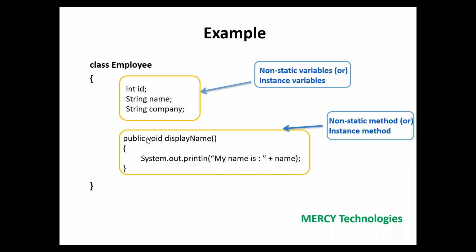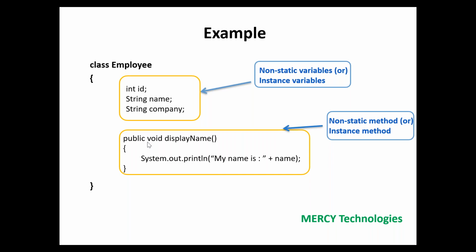Here, display name is without the static keyword, right? We didn't mention any static keyword here. This is called an instance method. We will see what exactly the difference is in a future session.